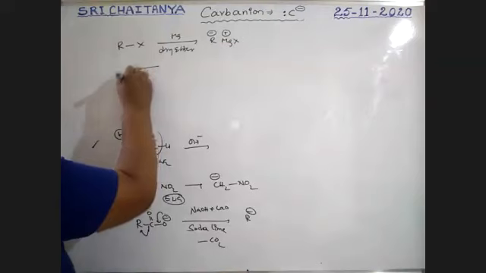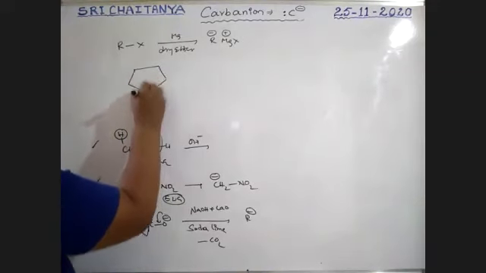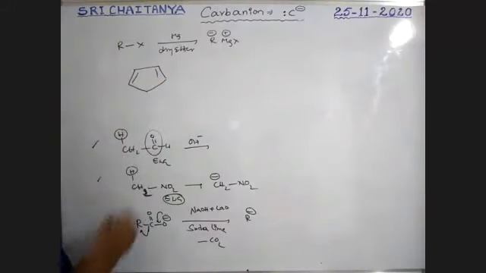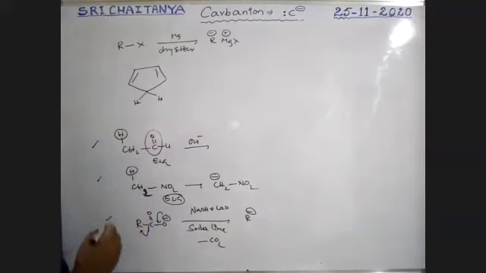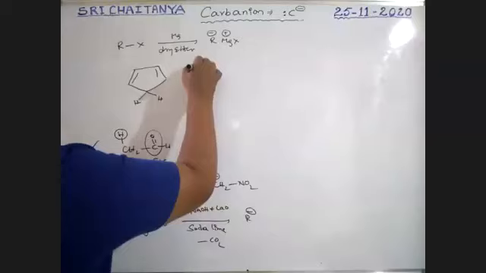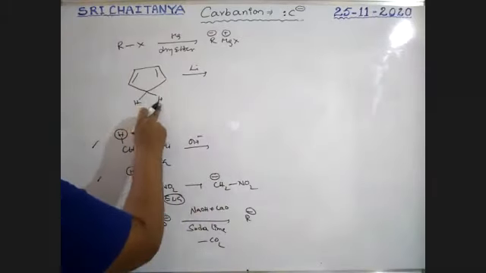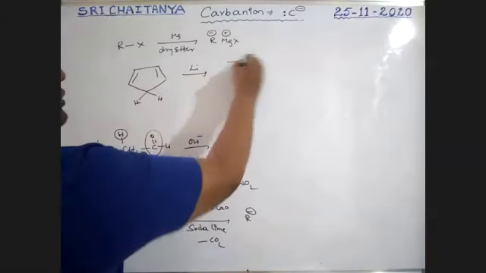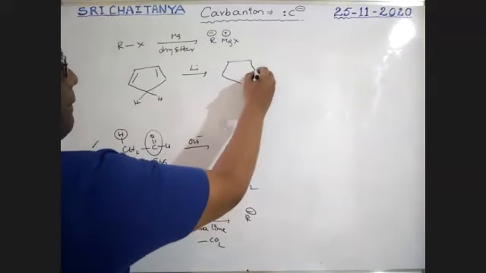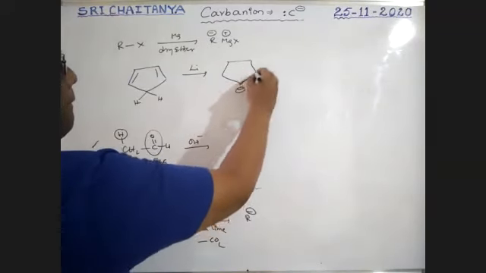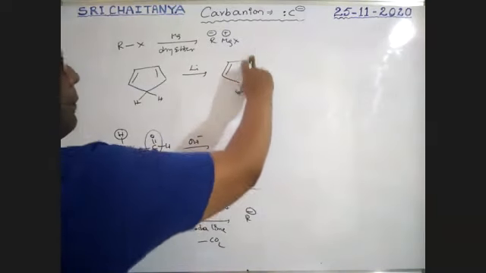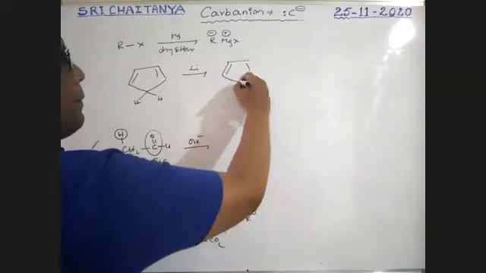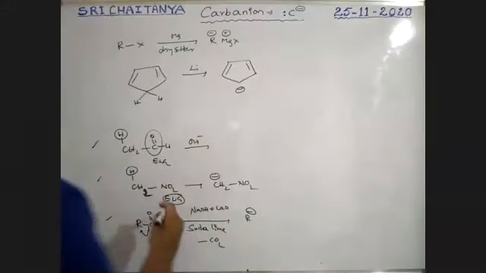For example, okay, this is a conjugated system, boys. When lithium metal is applied, this hydrogen is released. So that gives this structure.